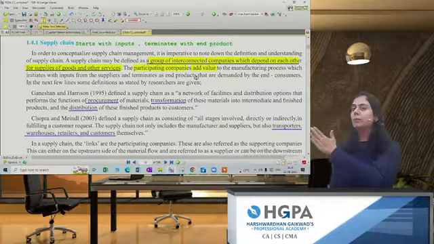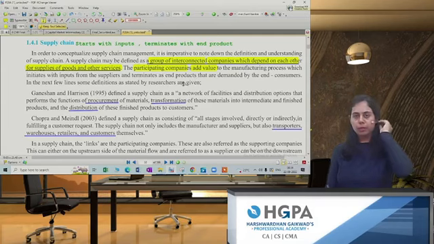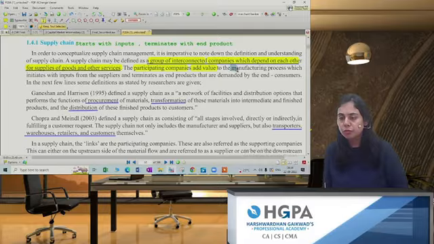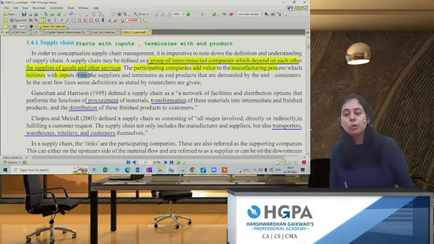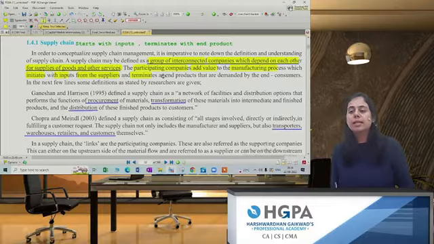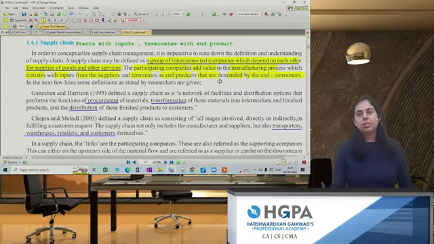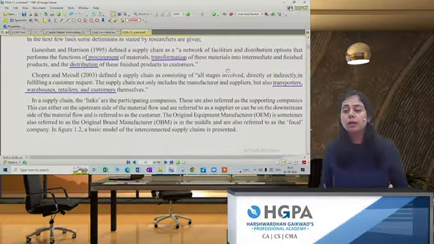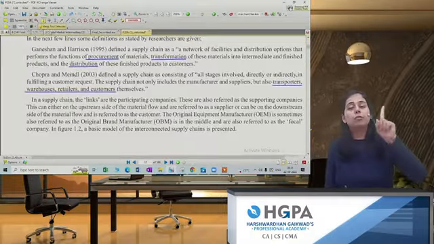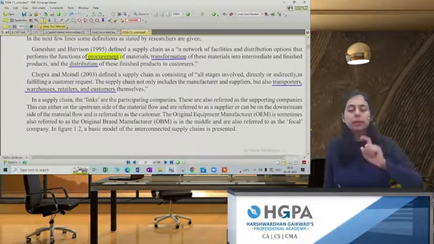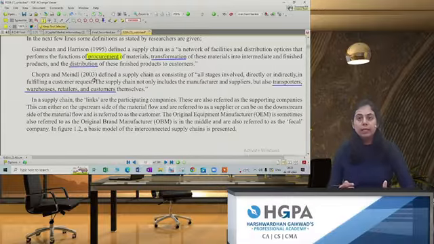Thus, all the companies, whether it's the making of intermediate product or making of final product, add value to the manufacturing process, which initiates with inputs from the supplier and terminates as an end product that is demanded by the end consumer. Always remember, a supply chain will start with the supplier and the concept will end with the consumer. So the first step which you do is procurement. That is, you're procuring the material.